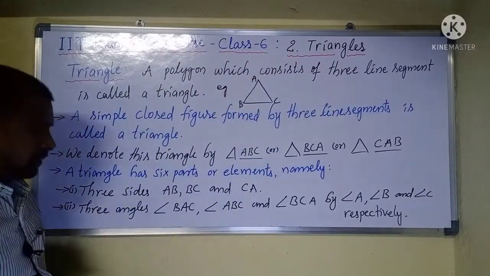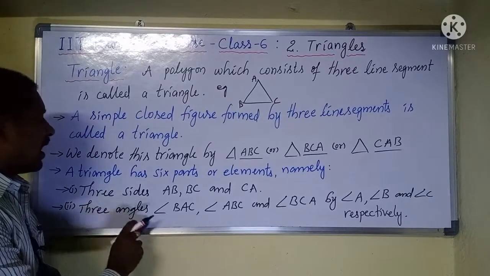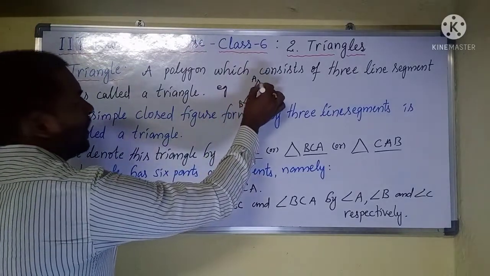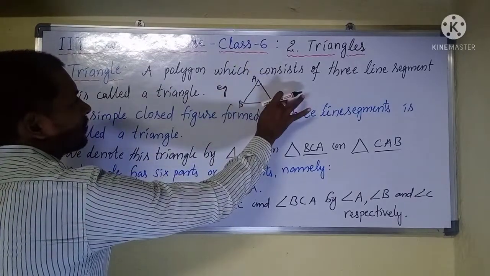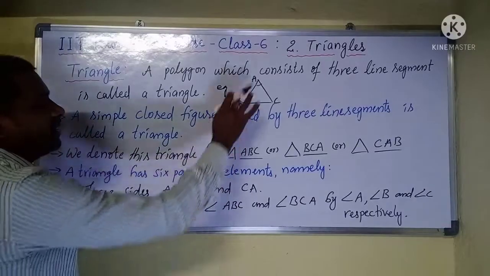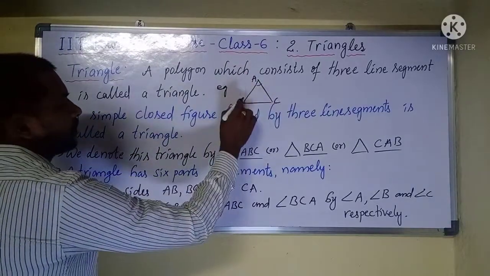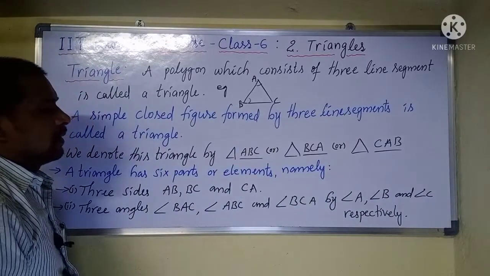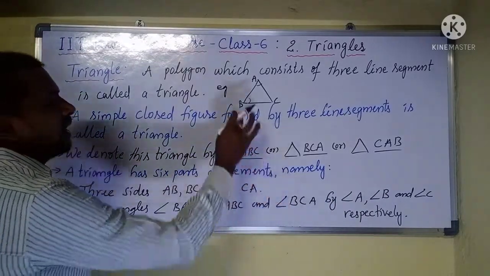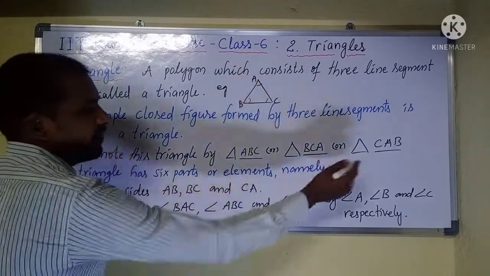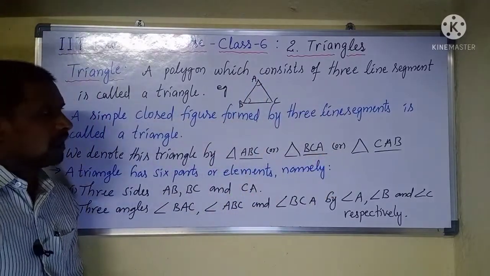And the remaining three are the angles. BAC is angle A, ABC is angle B, and BCA is angle C respectively.